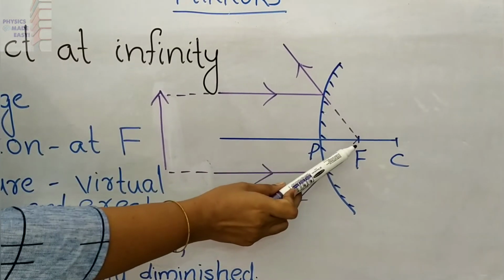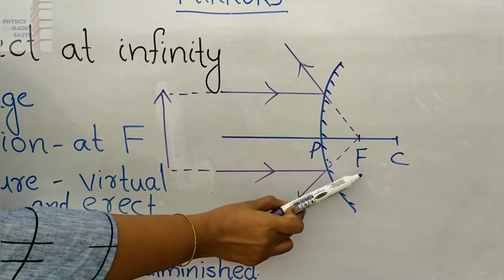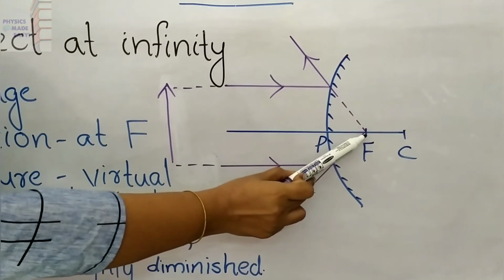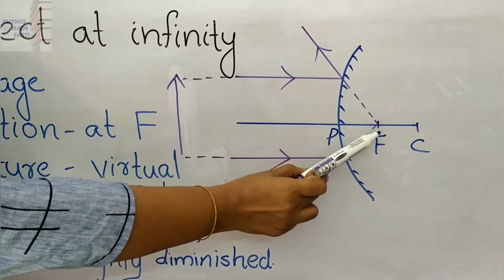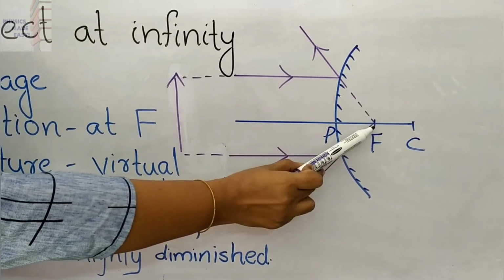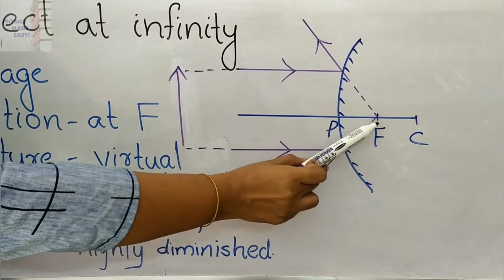From this we can say we are getting the image at the principal focus. Here you can see a point. Principal focus means that it is a point on the principal axis. So what about the size of the image? That size we can say is point sized and highly diminished.